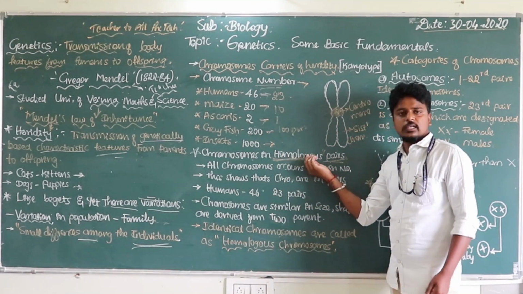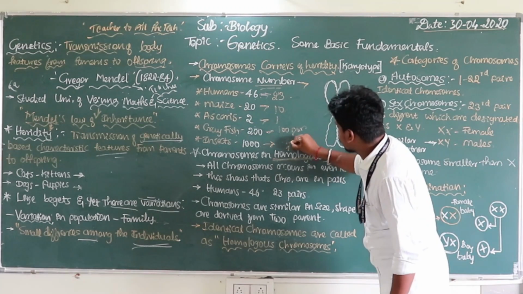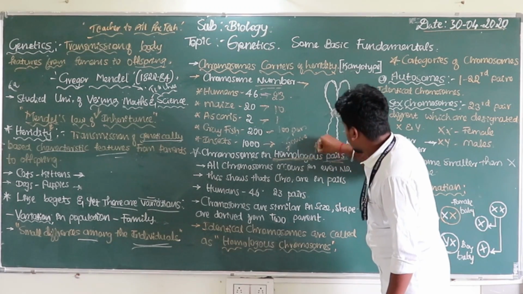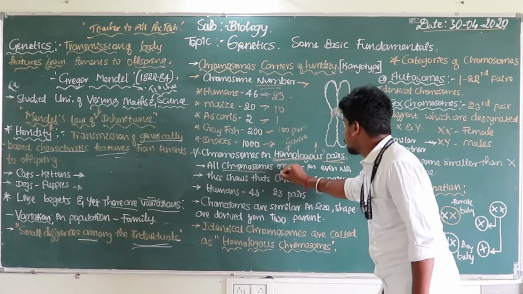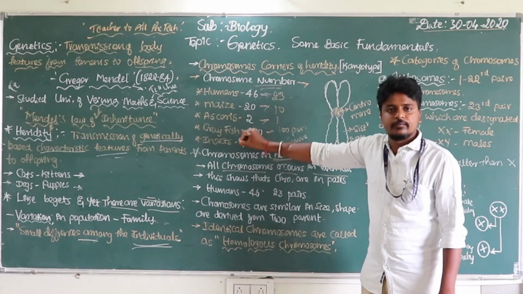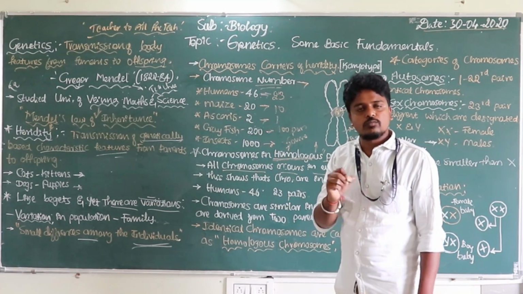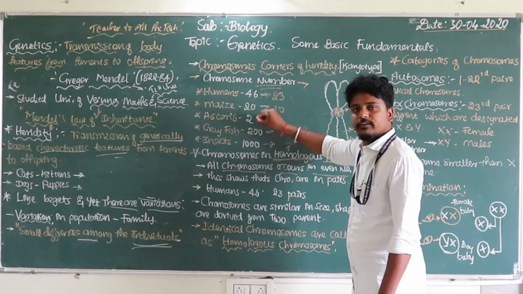Homo means same. All the chromosomes occur in even numbers. There is no odd number here. In all living organisms, the chromosomes are in pairs, all even numbers only.